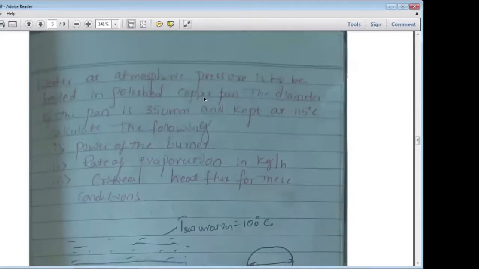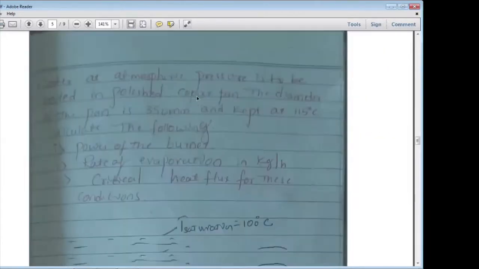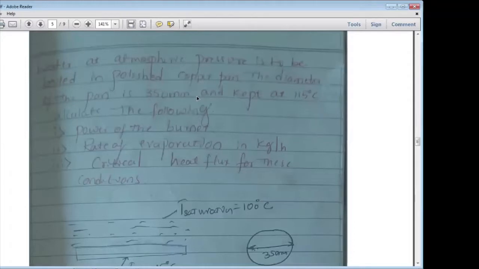So this one is a copper pan, and the diameter of the pan is given. In the earlier two cases, the dimensions of the material were not given. Here they gave the diameter of the pan as 350 mm, kept at 115 degrees Celsius.